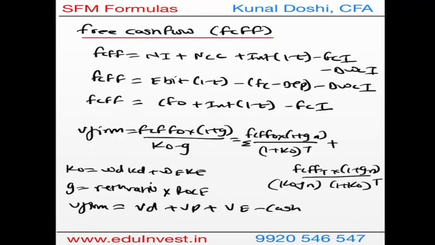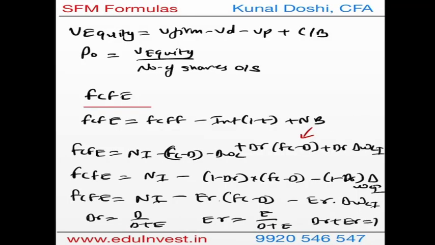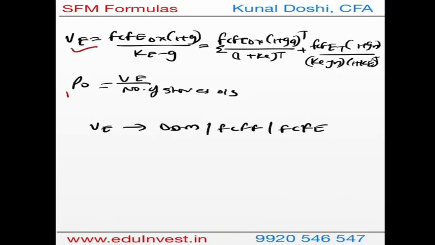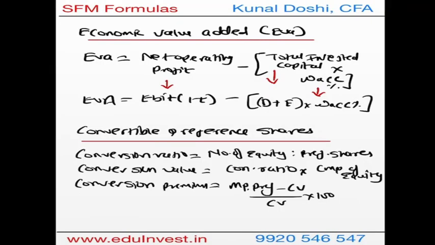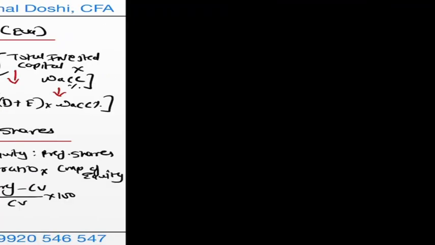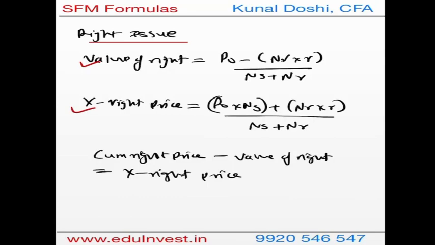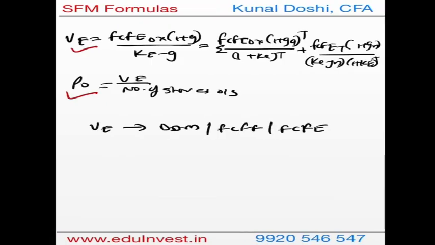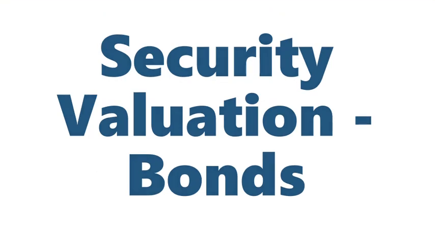Then we understood the different types of FCFF and value of firm based on that, value of equity based on that, then FCFE as well, right? And then we got the intrinsic value, economic value added, convertible preference shares, and then the valuation of rights. Correct? This is how we get the valuation of equity formulas.